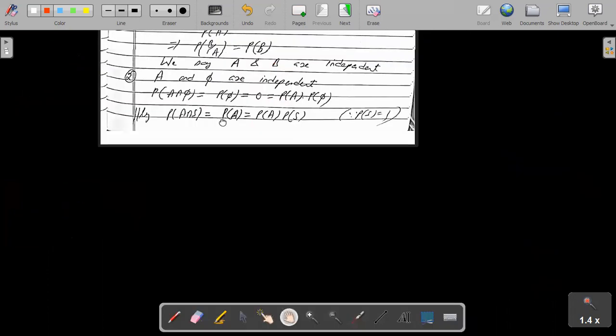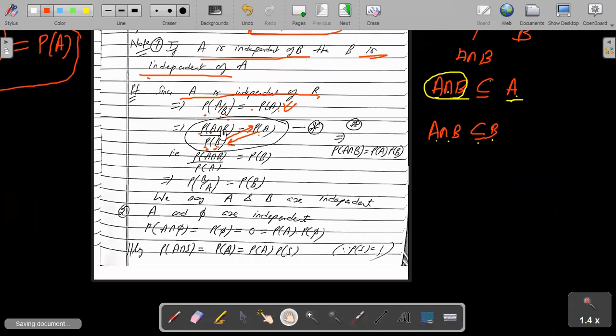So what do we get? इधर क्या बन गया? Probability of A intersection B over probability of A is equal to probability of B. So what is this? This is probability of B mod A. So again, probability of B mod A is same as probability of B. So अगर A, B के independent है तो B भी A के independent होगा.